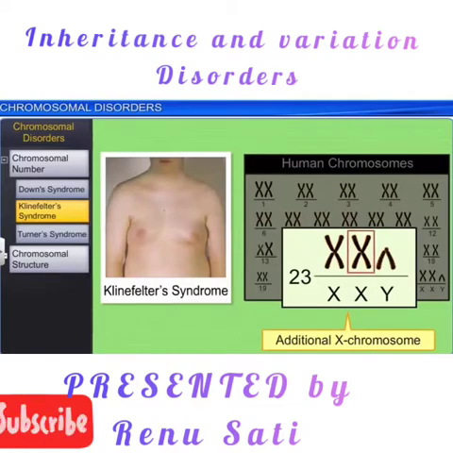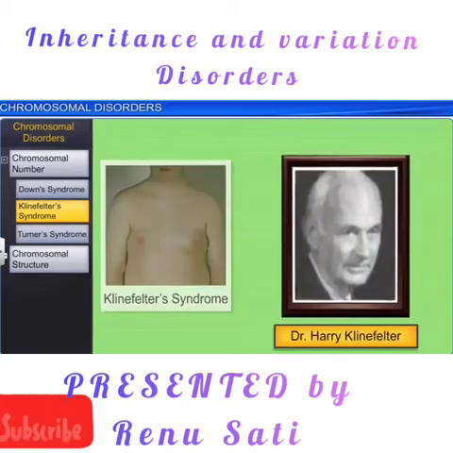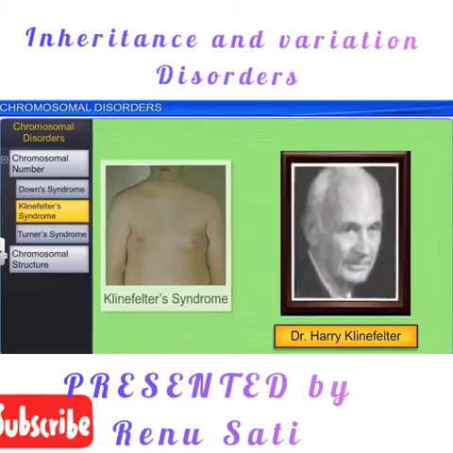So instead of 46 chromosomes, they are having 47 chromosomes and additional X chromosome, resulting into malfunctioning of the reproductive parts, not the properly developed reproductive parts, more of the female characters, discovered by Dr. Harry Klinefelter.